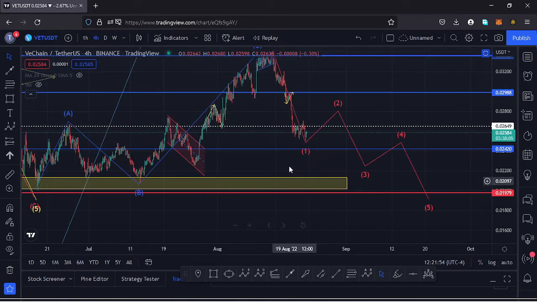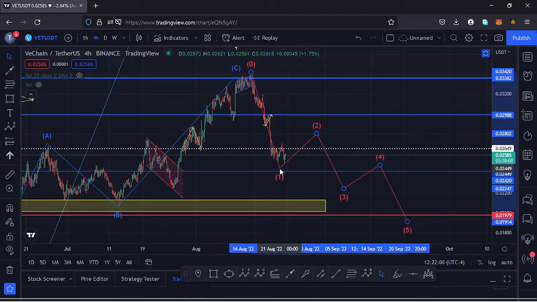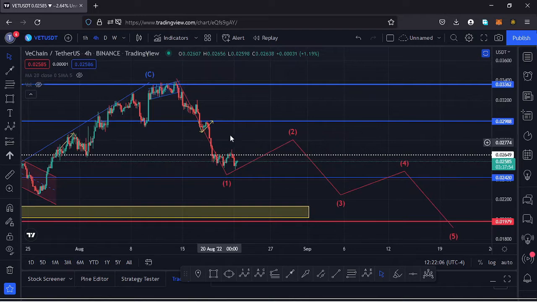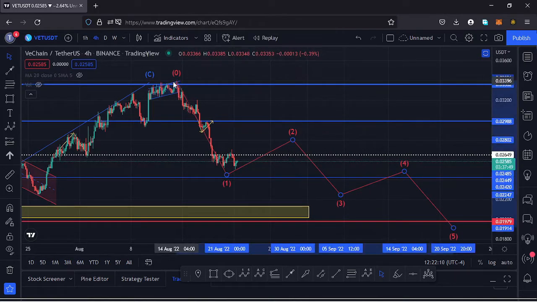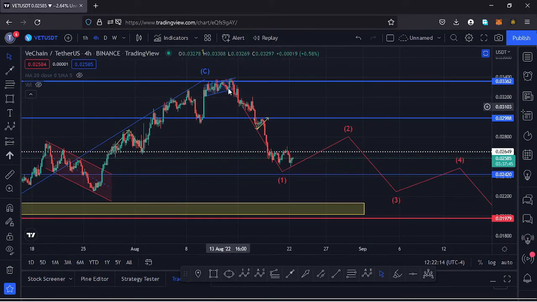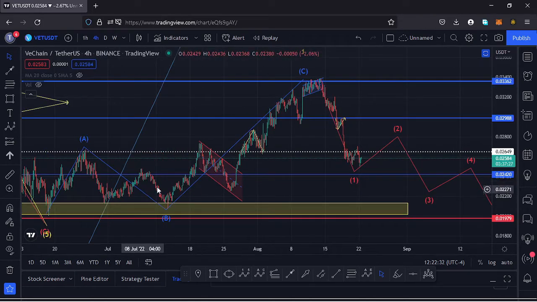So it's very possible that we have not yet seen that low for that ABC correction, and we are yet to make that lower low if the crypto market continues to crash. And if I get a little bit into the details of this fractal wave, so that it can give us the key scenarios we can expect here on the charts, it's possible that we have seen the formation of that first wave to the lower side, and I'm basing it on the Fibonacci, because the formation of that first wave to the lower side is just a retracement of this move to the upside.